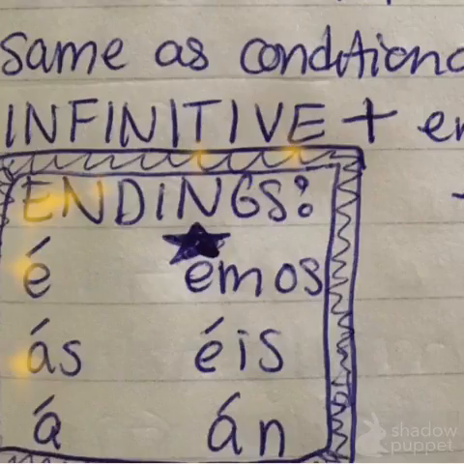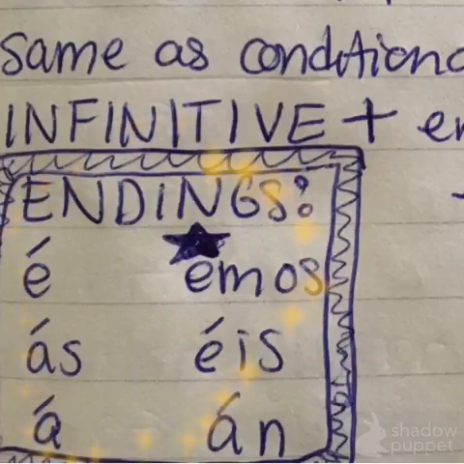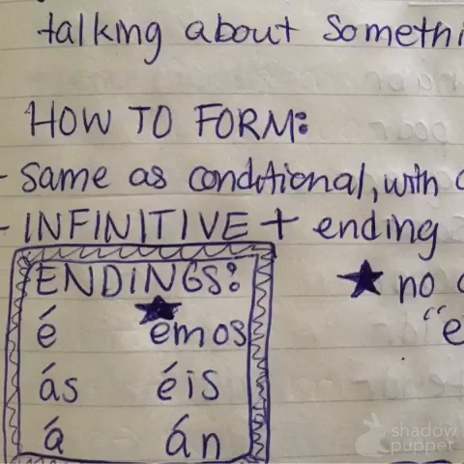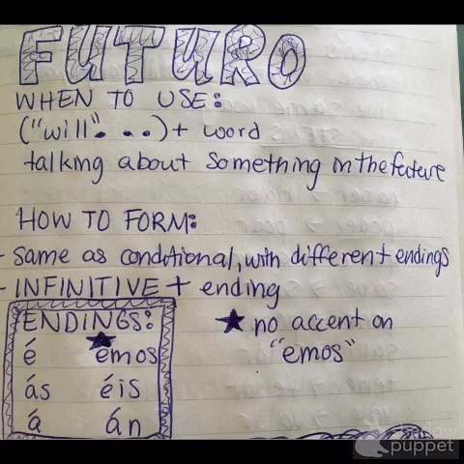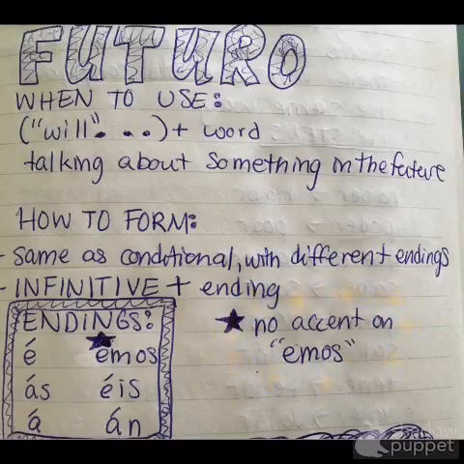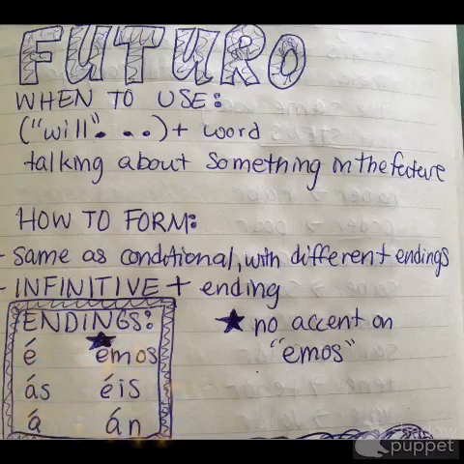And if you don't understand the configuration of this chart or what the order means, you should probably check our Spanish conjugation video. I believe it's titled Spanish Conjugations and Common Pronouns or something like that, so that you can understand what this means and how it is used in conjugating Spanish verbs. So it is important to note that there is no accent on the nosotros form of the future tense. So on the emos, there is no accent, but for everything else there is. So that's a very important thing to remember as you're conjugating these verbs.